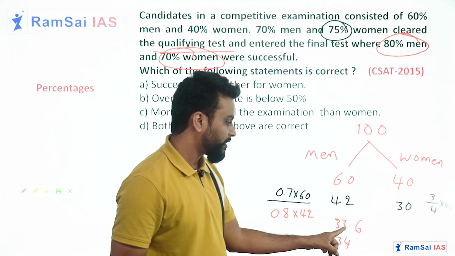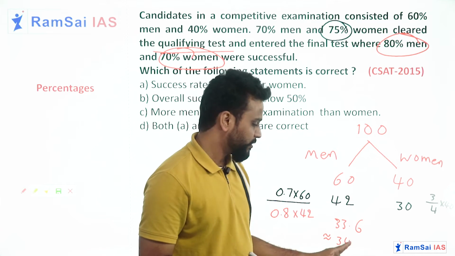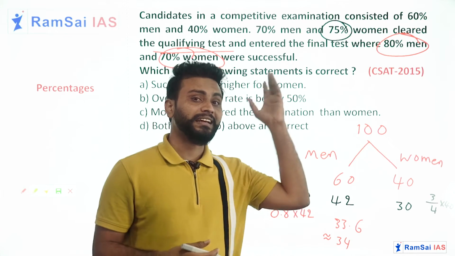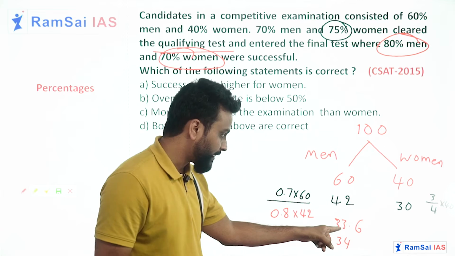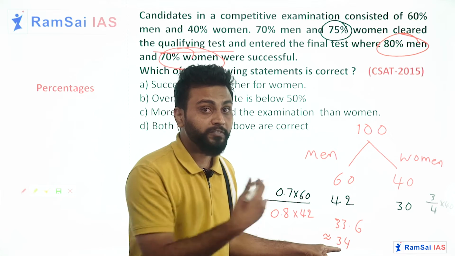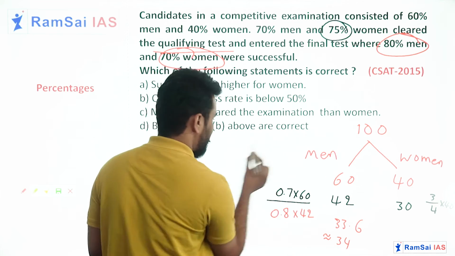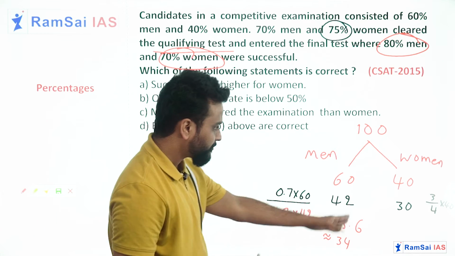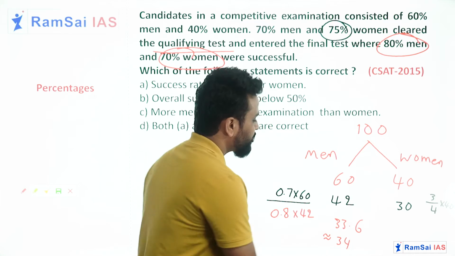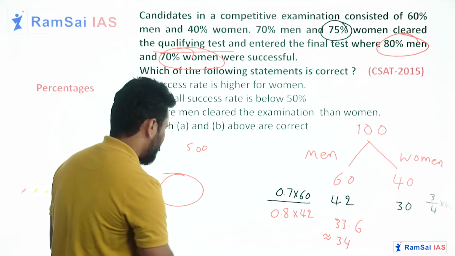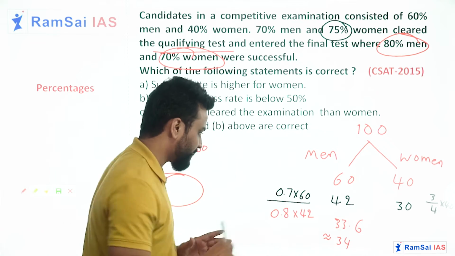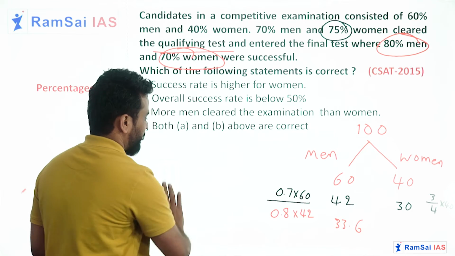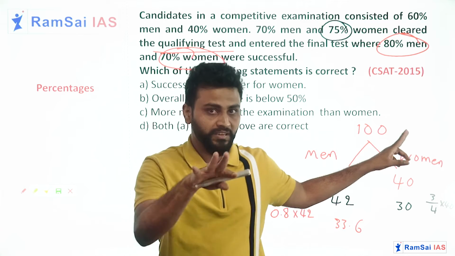Here 33.6. Okay, I'll go with 33.6 only because I considered 100. What if I consider 500? Then multiplying by 5 may give you a perfect number. Yes or no? Just imagine if I consider 500 people, then it will be times 5. Here if you do all the calculations, you may get a number which is a round figure. So I'll go with 33.6 only. I'll not consider 34, because this 100 is my assumption.